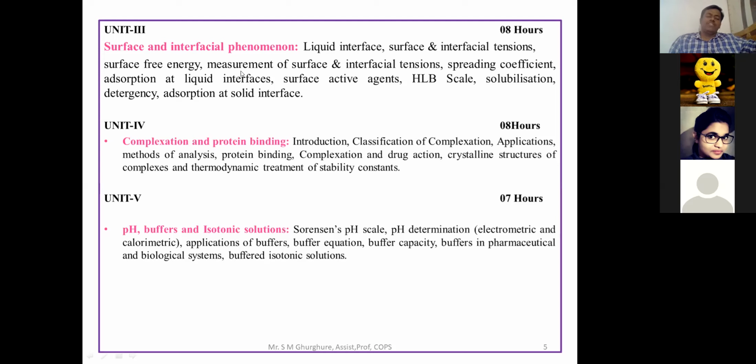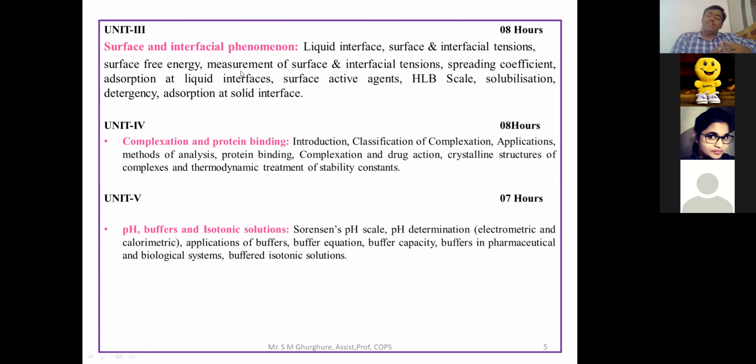And then afterwards, next one is the adsorption phenomena of the liquid. Adsorption means what? One substance is going to be adsorbed on another surface. For example, a gas which adsorbs on the surface, or any dust. Suppose the dust which adsorbs on the surface of a screen, this is called a surface phenomenon or adsorption phenomenon. Then, in adsorption phenomena we are going to focus on solid-liquid, or gas-liquid adsorption.